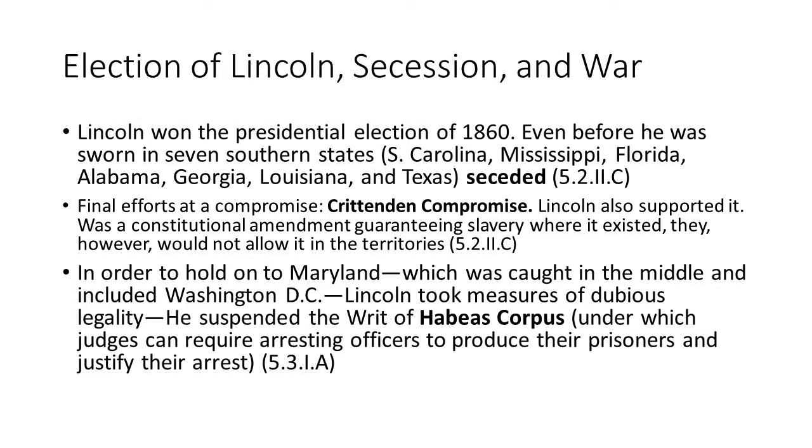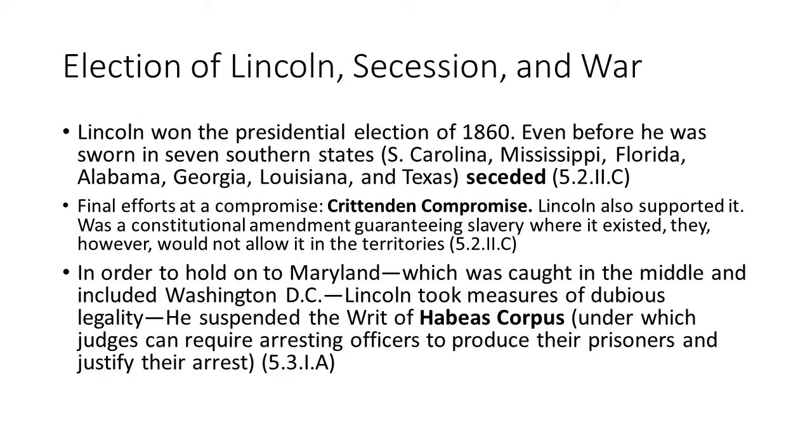And so when he is elected, again, this is November when he's elected, he's not sworn in until March. That time period known as a lame duck session, we see the secession of 7 southern states. And these are the 7 southern states with the highest percentage of slaves. Because for them, they think that they have just elected John Brown. They think Lincoln and John Brown are essentially the same person, even though they weren't. And Lincoln even criticized John Brown.